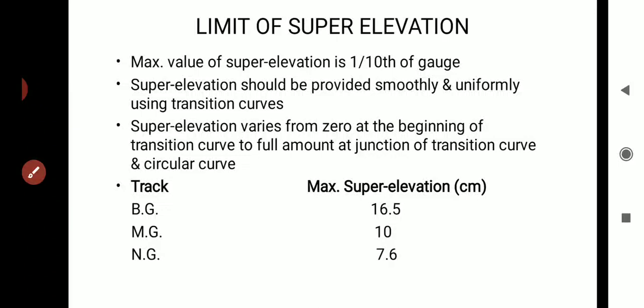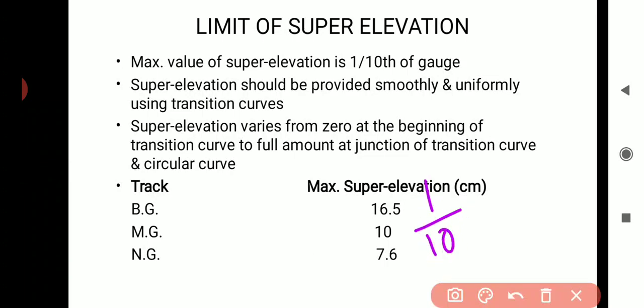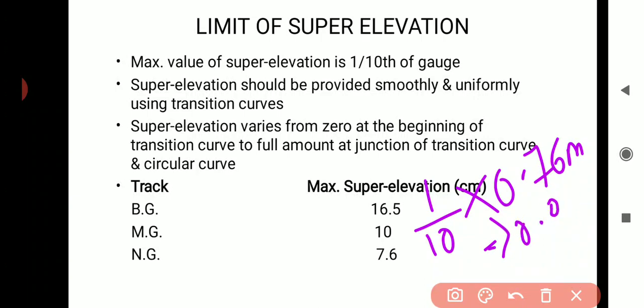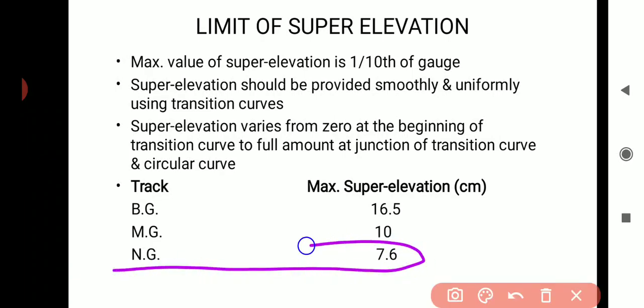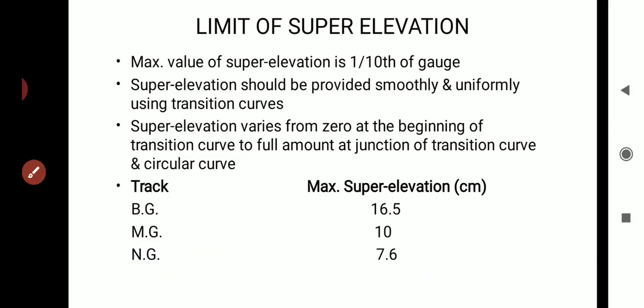Then next comes narrow gauge. For narrow gauge also the value will be 1 by 10 into the gauge distance, that is 0.76 meter, and this is coming 0.076 meter. Converting it into centimeter, it is 7.6 centimeter. So for narrow gauge the maximum super elevation value is 7.6 centimeter.